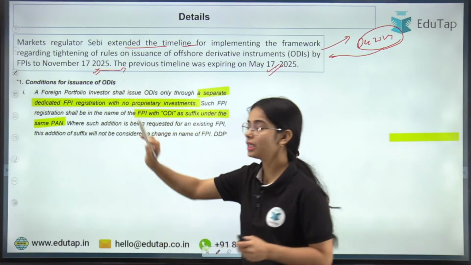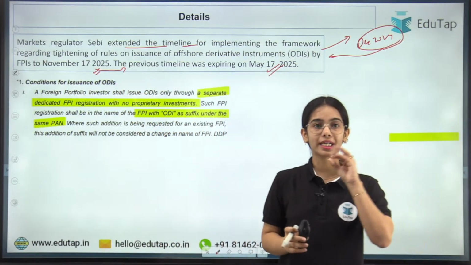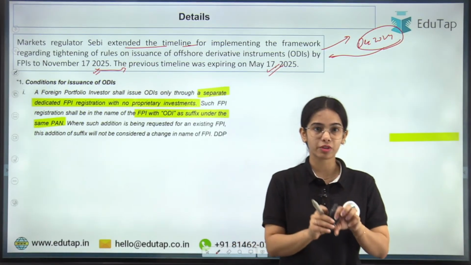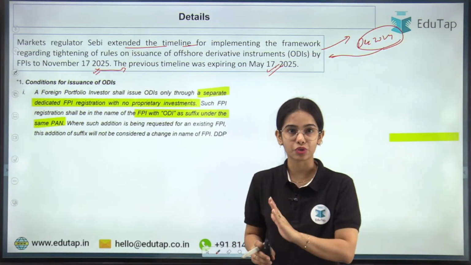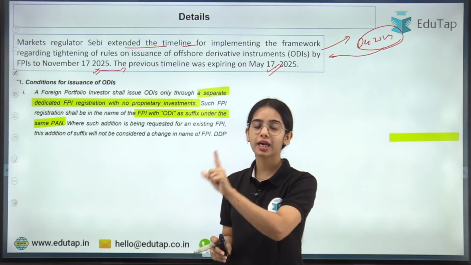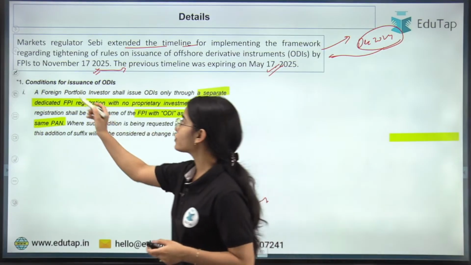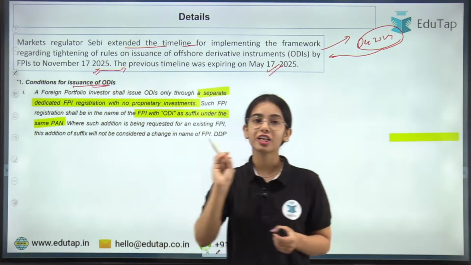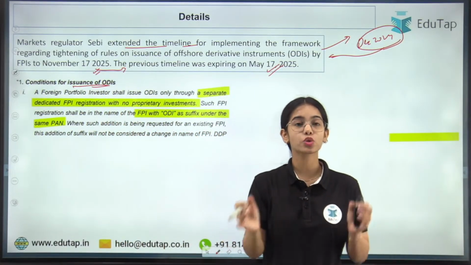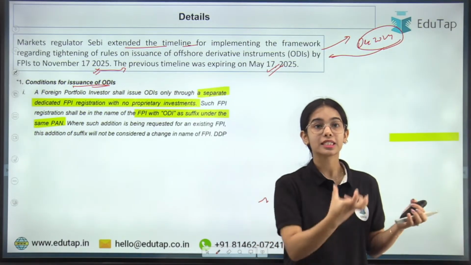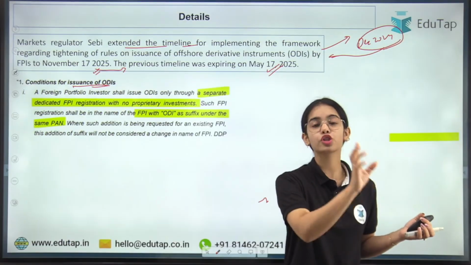So this is the news article that in December 2024 the guidelines were released that from May 2025 there will be tightened regulations for the offshore derivative instrument, but now the tightened guidelines will be followed from November 2025. So basically, conditions for issuing the ODIs. Which FPIs can issue the ODIs? Those FPIs can issue the ODIs that create a separate unit for issuing the ODIs.